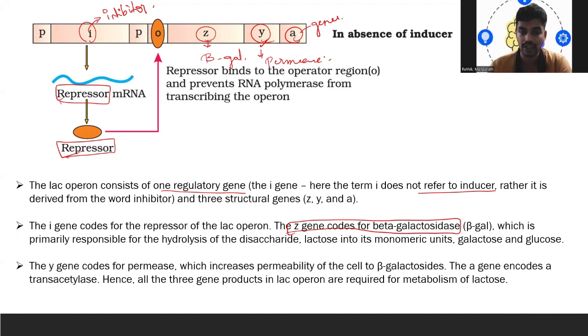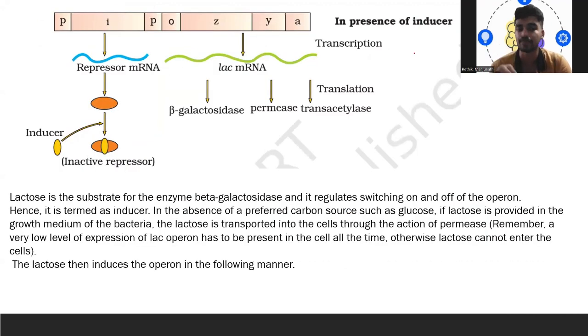So we have three genes here. All three genes in the lac operon are required for the metabolism of lactose. The Z gene codes for beta galactosidase, the Y gene codes for permease, and the A gene codes for transacetylase. So all these three genes are required for the metabolism of lactose. So what happens here?